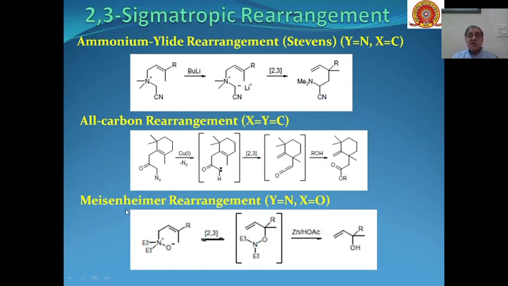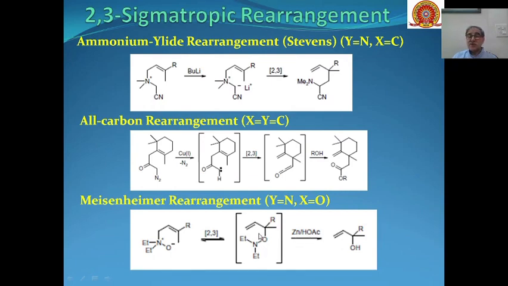And then there is the Meisenheimer rearrangement. Here Y is nitrogen, X is oxygen. So amine oxides, tertiary ammonium oxide over here, will undergo 2,3 sigmatropic rearrangement, and we will ultimately get enols as the product, or allylic alcohols as the product after the reaction of this intermediate with zinc in acetic acid.